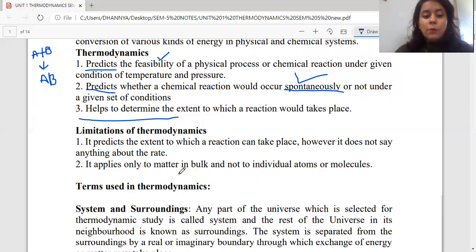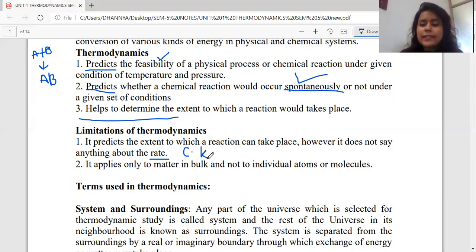That is, at what rate the reaction is going to start off, we will not get any idea. We will know the extent, but the information about how much time it takes to form, we do not get from thermodynamics. So if I want to get an idea regarding the rate of chemical reactions, we have a simpler technique which is called chemical kinetics.